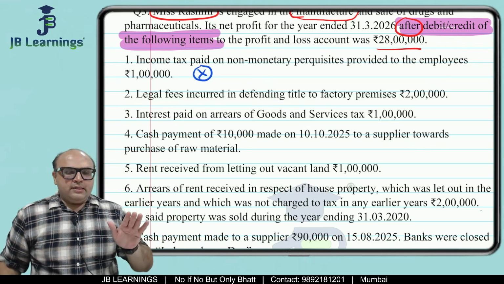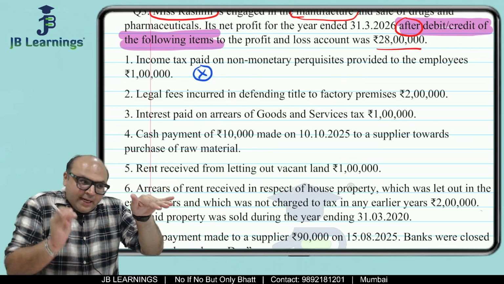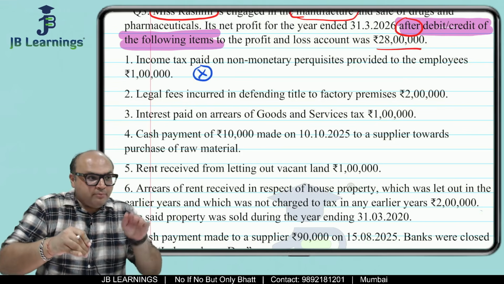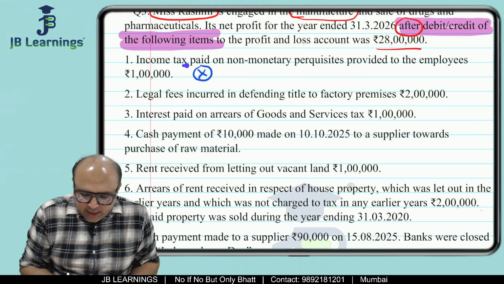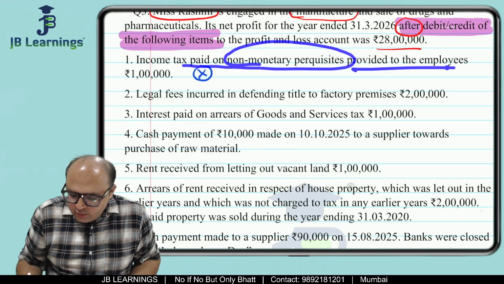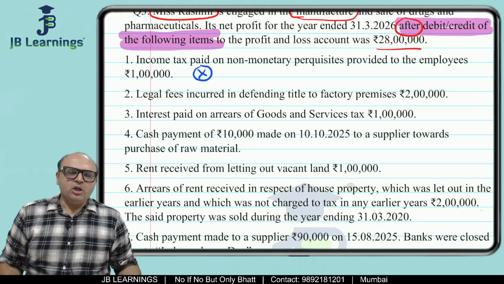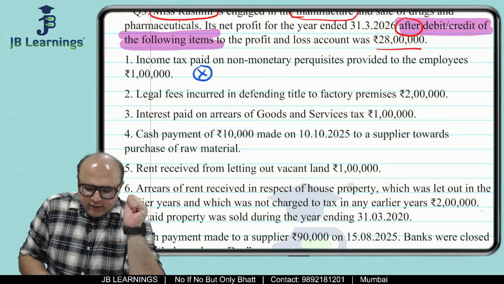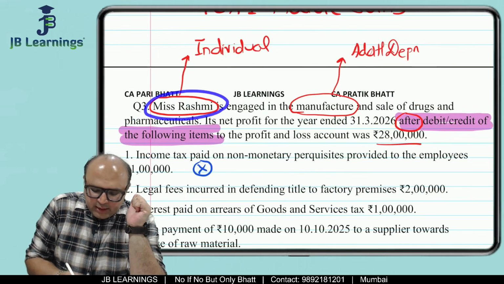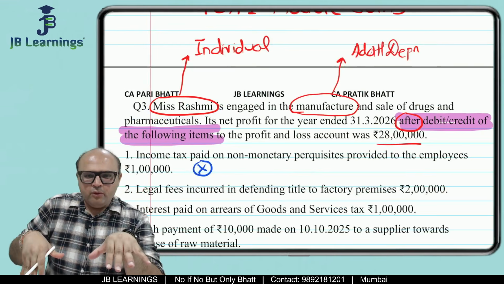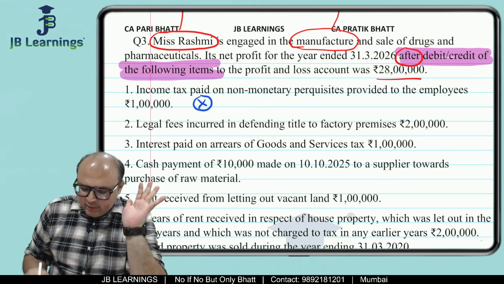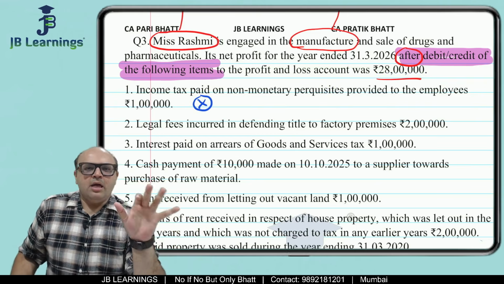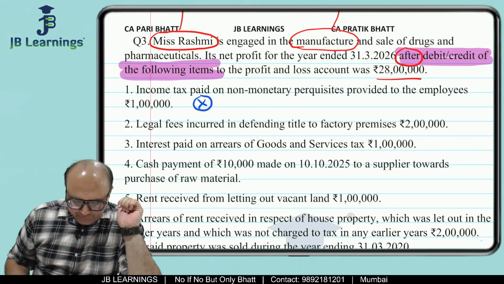So he is giving two things: first the perquisite, then the income tax on that perquisite. The income tax component which the boss is paying on behalf of the employee is the income tax paid on non-monetary perquisites provided to employees. So friends, income tax is not allowed as a deduction. Whether Miss Rashmi is paying income tax on her profit, or income tax on behalf of her employees, it doesn't matter. Income tax is not allowed as a deduction.